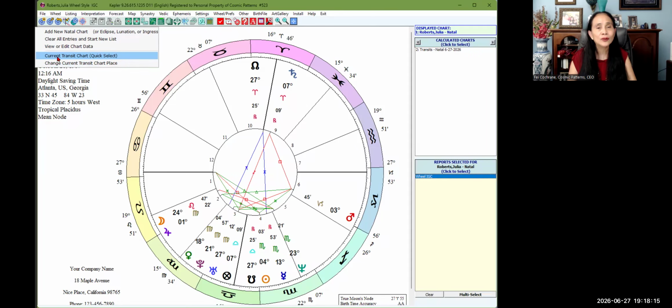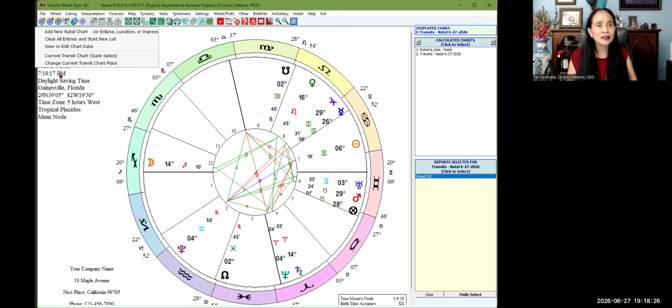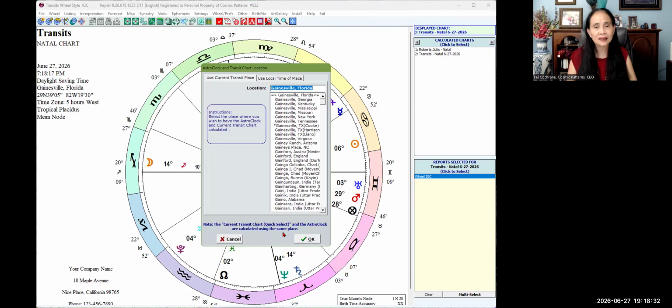Quick select is for if you're doing horary. It's really, really quick, and you can change it right now. It's in Gainesville, Florida. You can change this easily. You click on this and click on change current transit chart place, and you just change it here, just highlight and change the name of the place.